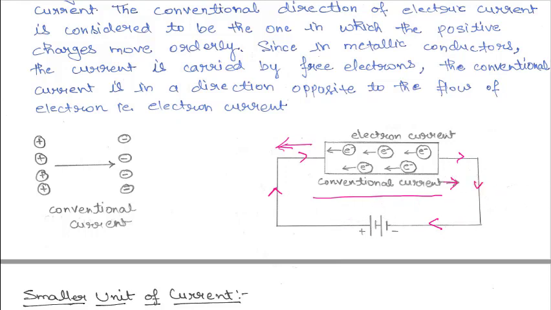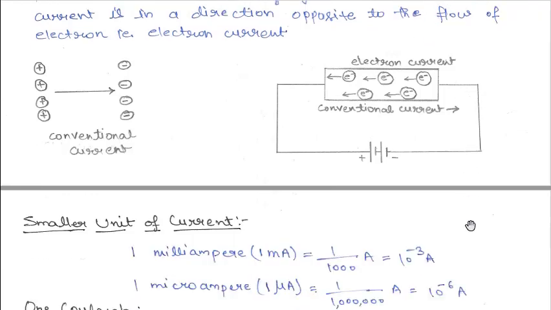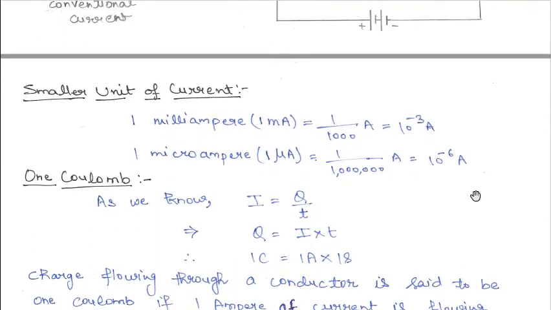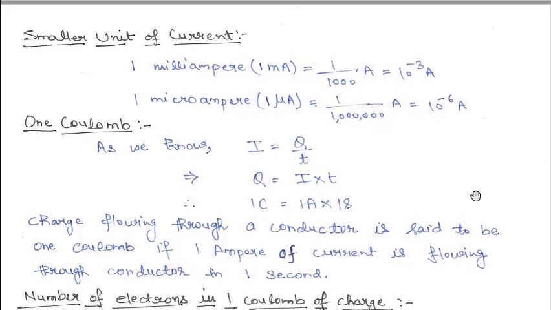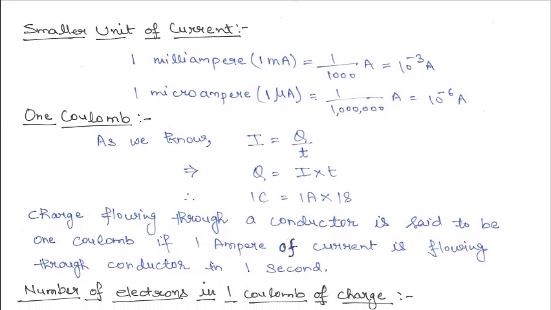Clear? Now we know about the unit of the electric current. That is ampere. But sometimes there are very small currents in the circuit, and we have to measure those small values of current. For that we will use the smaller units of current. Now what are the smaller units of current? First one is the milliampere. Milli means 1/1000 of an